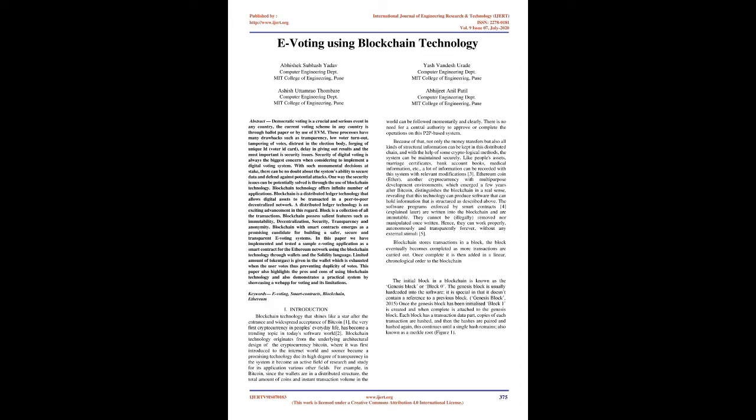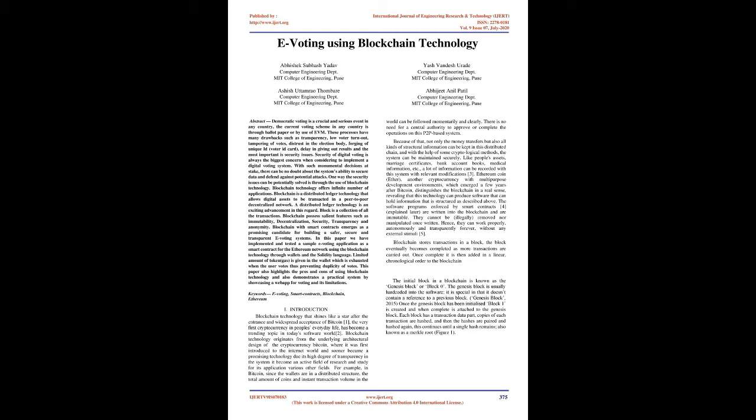For example, in Bitcoin, since the wallets are in a distributed structure, the total amount of coins and instant transaction volume in the world can be followed momentarily and clearly. There is no need for a central authority to approve or complete the operations on this P2P based system. Because of that, not only money transfers but also all kinds of structural information can be kept in this distributed chain, and with the help of some cryptological methods, the system can be maintained securely. Like people's assets, marriage certificates, bank account books, medical information, etc., a lot of information can be recorded with this system with relevant modifications.